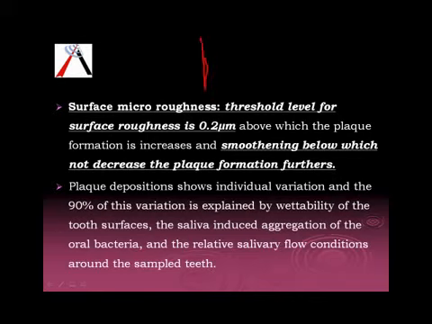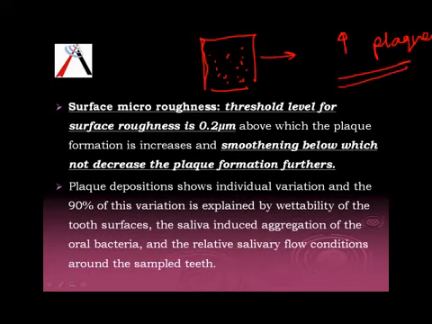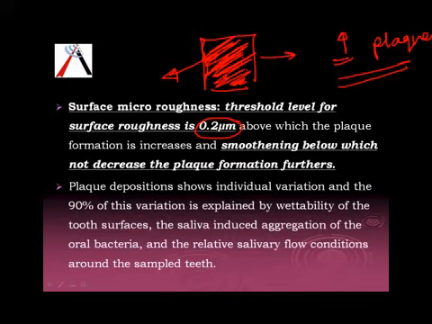Next we talk about the roughness. If you have a rough surface, there is more plaque, as simple as that. But there is something called a threshold of 0.2 micrometers. If you smooth this surface to a certain degree, you will be able to reduce the plaque formation. But after that there would not be much of a difference, and that threshold is 0.2 micrometer. So above 0.2 micrometer plaque formation is increased, but smoothing below 0.2 micrometer will not decrease plaque formation further.